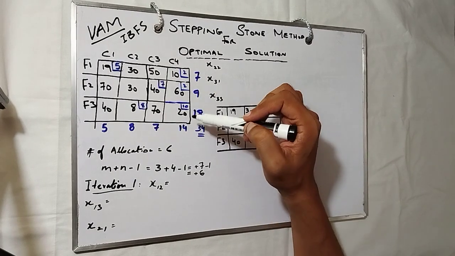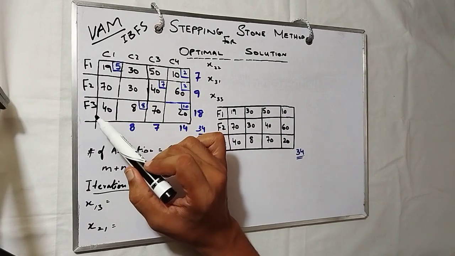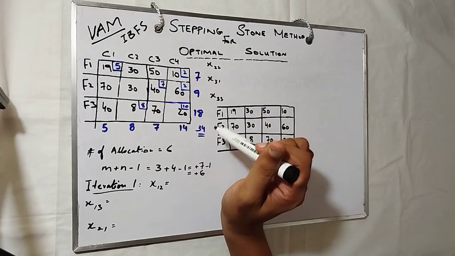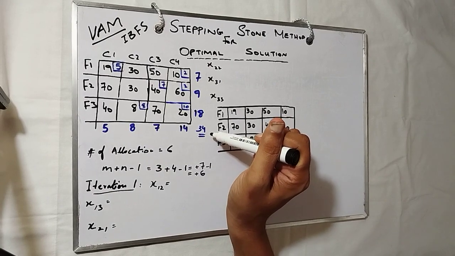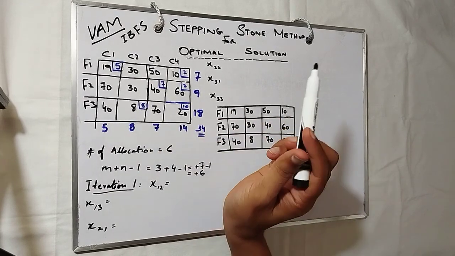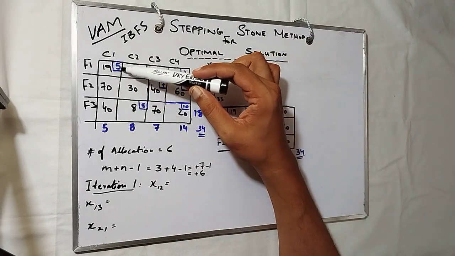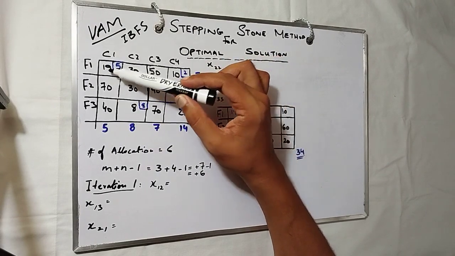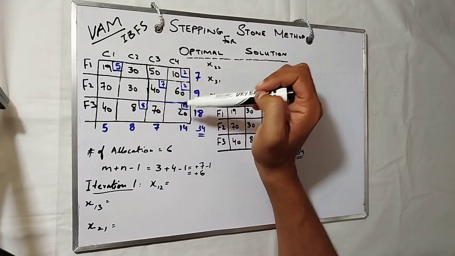So you see this matrix. This matrix is telling you that factory 1, factory 2, factory 3 are supplying to customer 1, customer 2, customer 3, customer 4. In total, 34 tons of supplies are being made from these 3 factories. So this is the allocation quantity of the different factories, and these are the costs which are written in black colors.